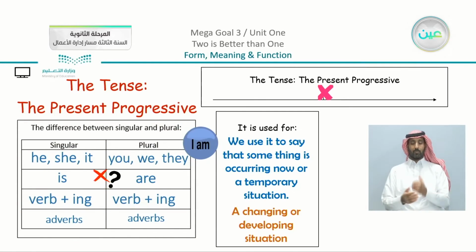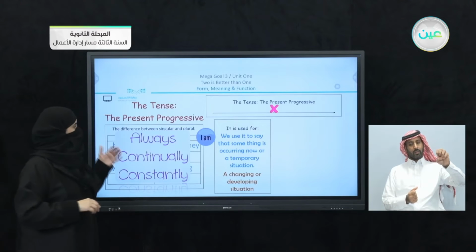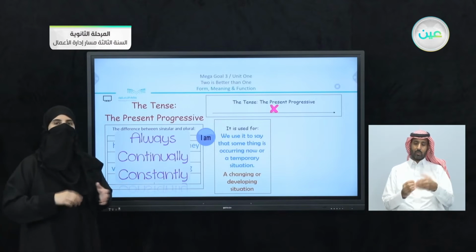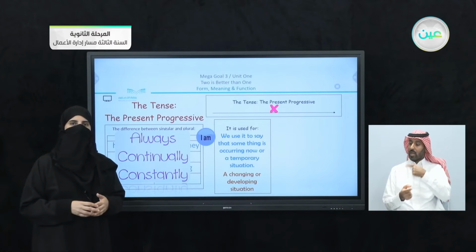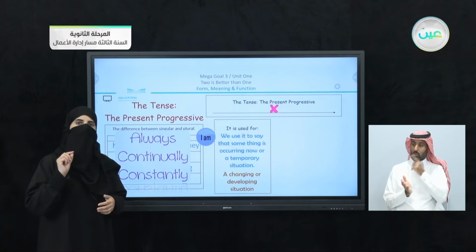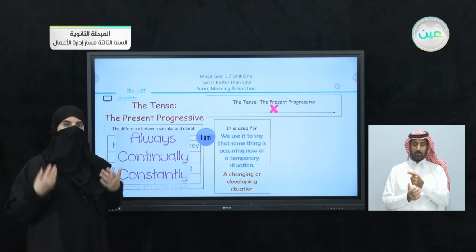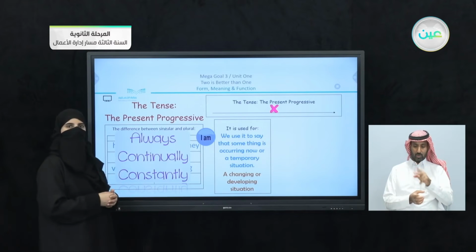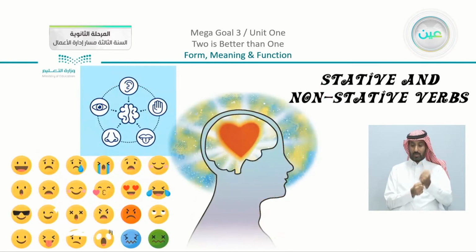To note something as well, we can use adverbs. The adverbs that we have here, like for example always, continually, and constantly, can be used with the present progressive. I can say, for example, she is always talking in class. Or you are continually using your phone. So we use the adverbs with the present progressive just to show some kind of emphasis. So we have the two structures, the present simple and the present progressive.